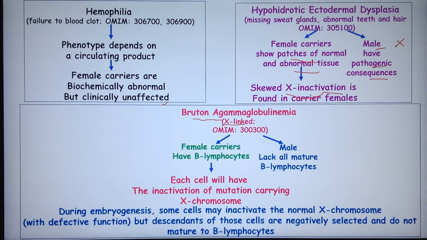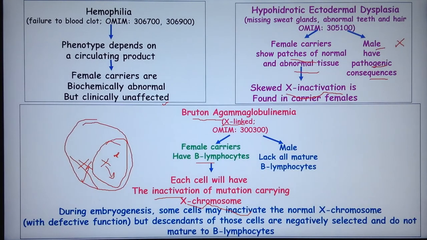So female carriers have B lymphocytes, and each cell will have inactivation of the mutation-carrying X chromosome. That is very important, because initially during development, it is able to sense which chromosome is active and which is not. So if a chromosome carrying a mutation becomes functional, this will lead to the disease. So the cell is negatively selected, and is not allowed to mature.